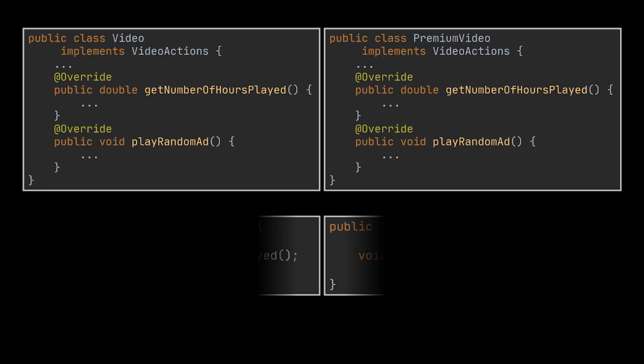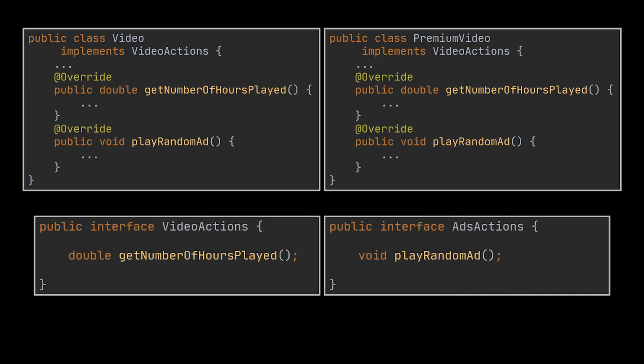However, what we can do is create two interfaces instead of one. One will store the actions that any video can do, and another will be specific for ads-related functionalities. The video class can now go ahead and implement both of these interfaces, whereas the premium video class will only implement the one it needs. And that is exactly what the Interface Segregation Principle suggests. Specific interfaces are better than one general interface.